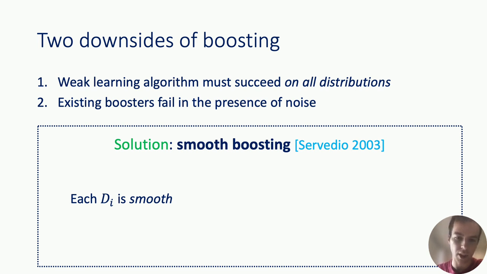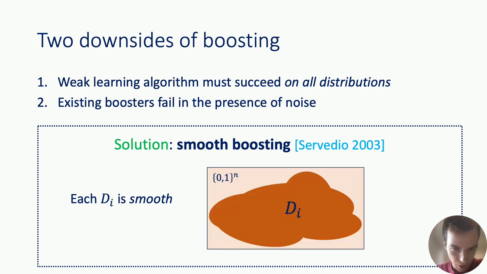So what's a smooth distribution? I'm going to define it using a picture. So this is a smooth distribution. What a smooth distribution is, is one where the weight of the distribution is nice and spread out evenly throughout the domain. Another way of putting it is that the distribution has low density at every point in the domain, or the distribution doesn't place too much weight on any one input.